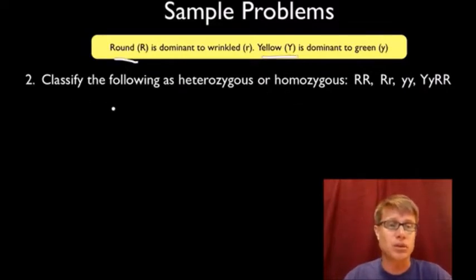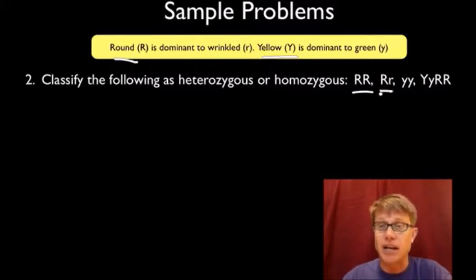And so, question number 2. Classify the following as heterozygous or homozygous. Heterozygous means you have different genes or different alleles. Homozygous means you're the same. And so this first one, big R, would be homozygous dominant. They're the same. This would be heterozygous, and we also sometimes refer to that as hybrid. The next one would be homozygous recessive, and the next one would be heterozygous yellow, homozygous for the round. So it's going to be heterozygous and then homozygous.